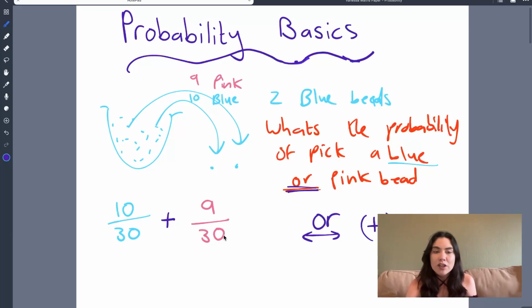So if I add a fraction, remember they need to have the same denominator, which they do, so we don't have to do anything fancy. So 9 plus 10 is 19 divided by 30. So that is our probability of picking pink or blue.